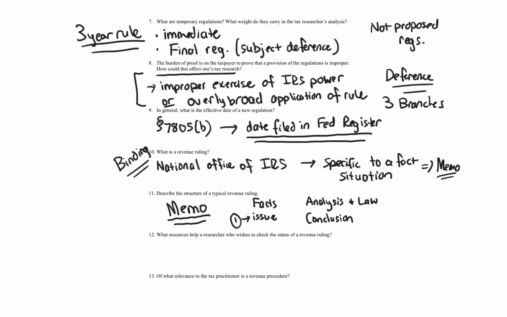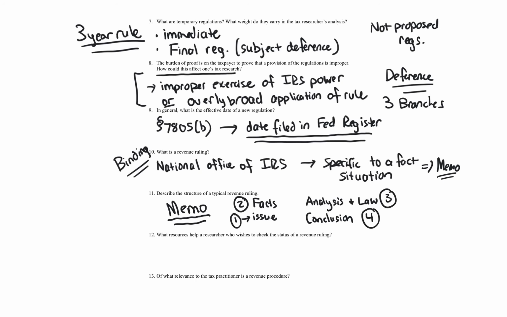A memo starts with the facts, but a rev ruling starts with the issue. The reason why is because the IRS has so many rev rulings, it at least gives you a summary of what the issue at hand is. Then those facts will be presented. So facts next, then we'll have the analysis and law and conclusion.